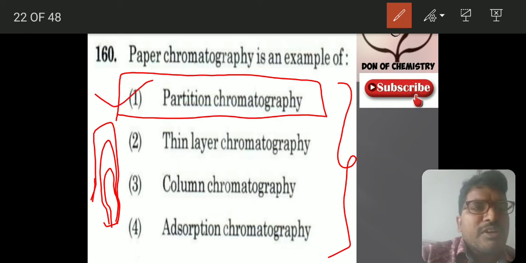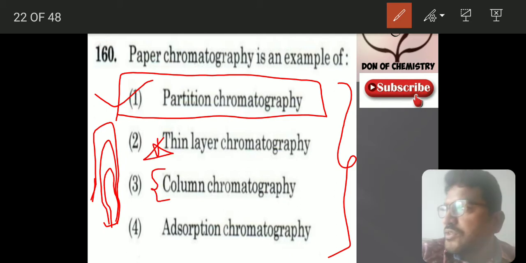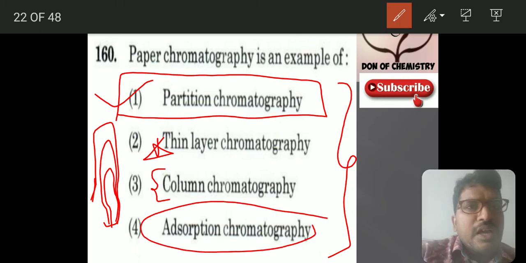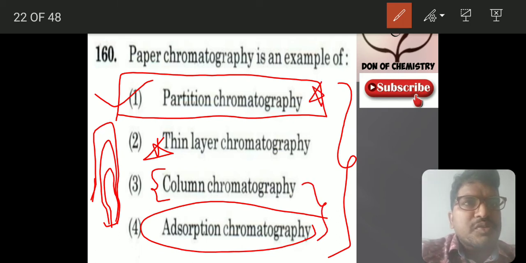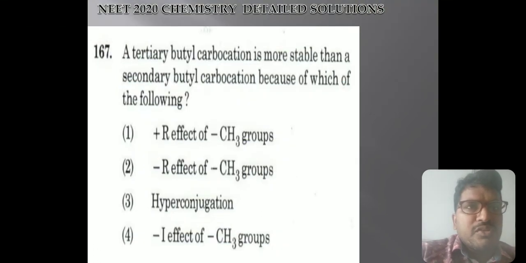Thin layer chromatography means silica gel we will be using. Column chromatography means we will be passing the different components through the columns. Adsorption chromatography means this is a column chromatography. It's a type of chromatography, but if you want to speak exactly, we have to mention partition chromatography for paper chromatography. This is one of the confusing questions for everybody.